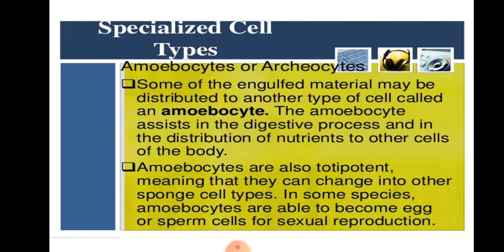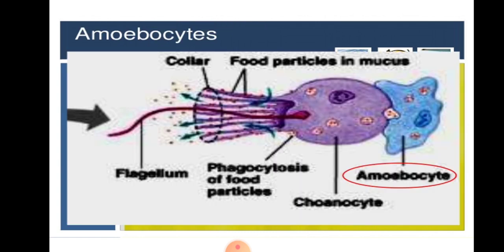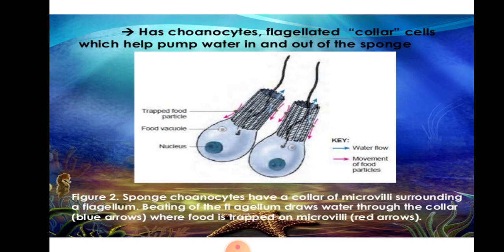Then another type of specialized cells present in poriferans are amoebocytes or archaeocytes. Some of the engulfed materials may be distributed to another type of cells called amoebocytes. This is an example, a picture of amoebocyte cells. Amoebocyte cells attached to the choanocyte cells. And then choanocytes are flagellated collar cells which help pump water in and out of the sponges.